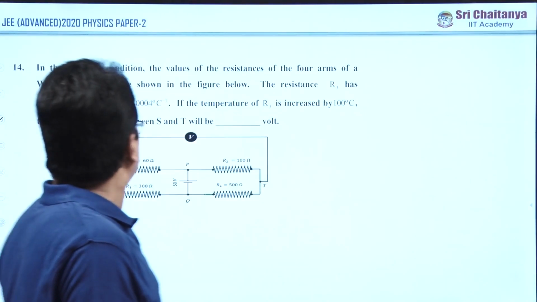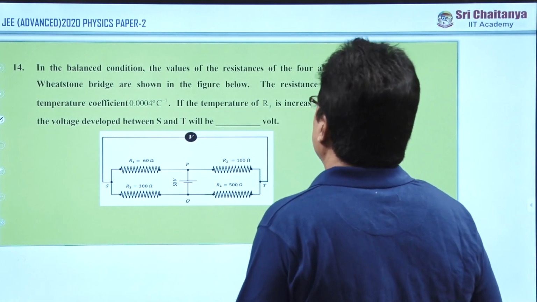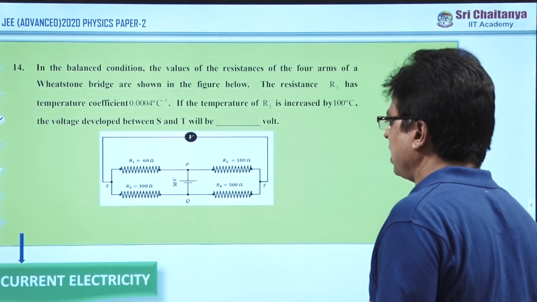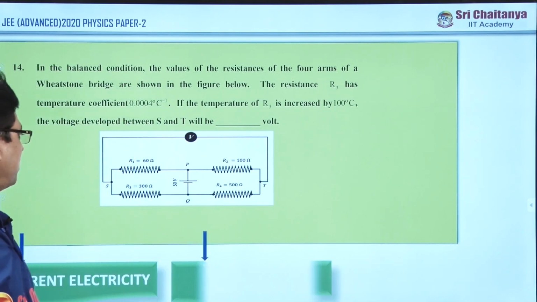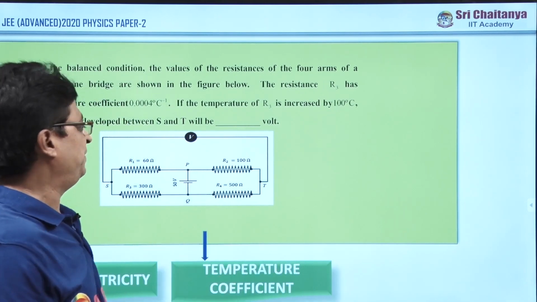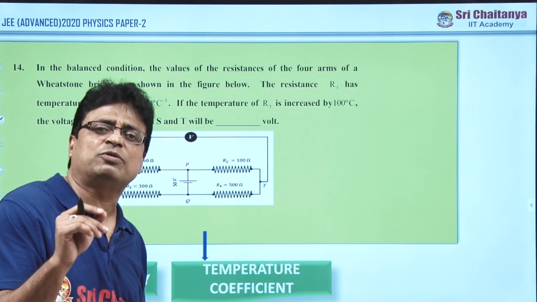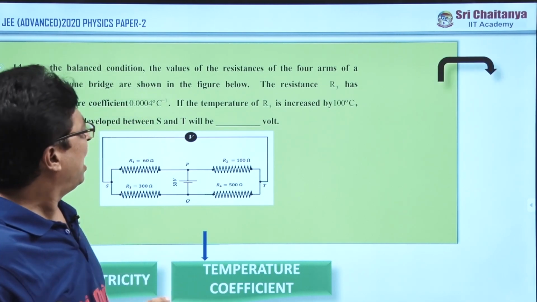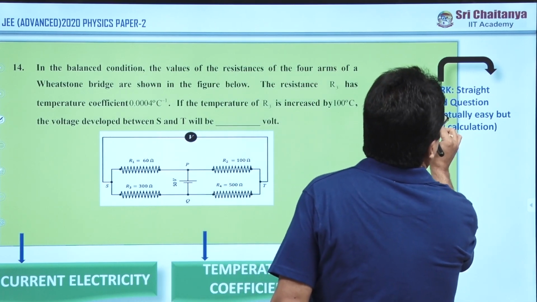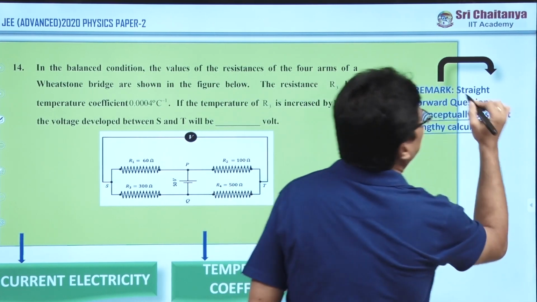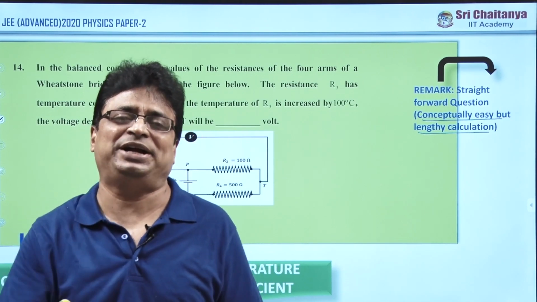Now coming to question number 14 in section 3, a numerical value question. Again the question comes under current electricity, and the subtopic is temperature coefficient. My opinion on this problem is that it is a straightforward question, conceptually easy but lengthy in the calculation. That is the tricky point.